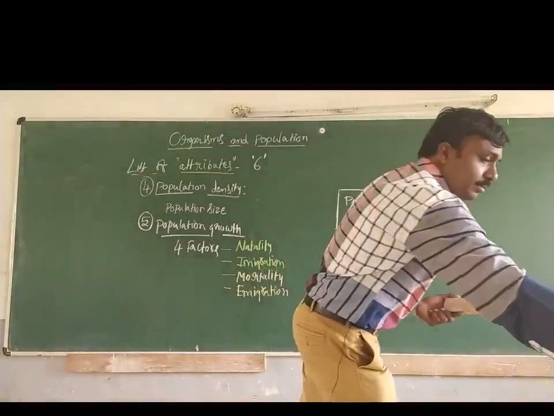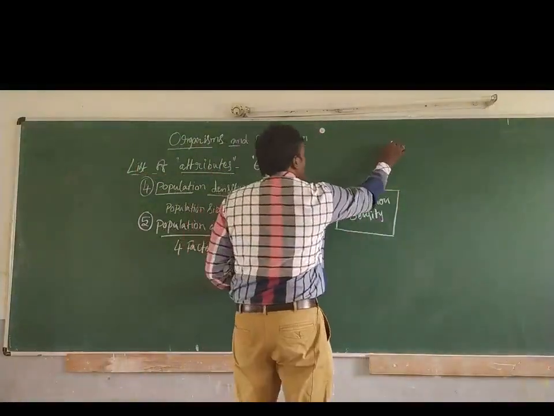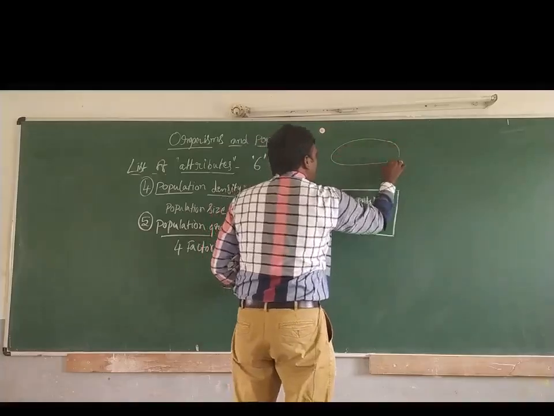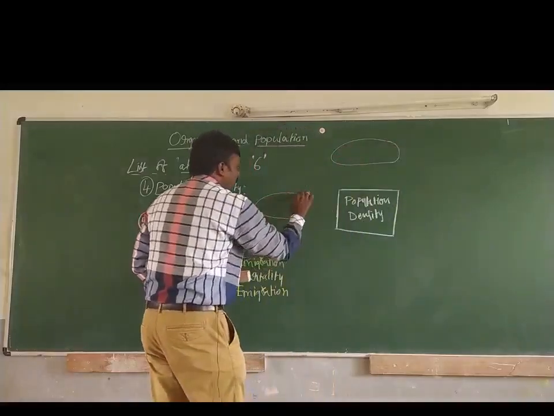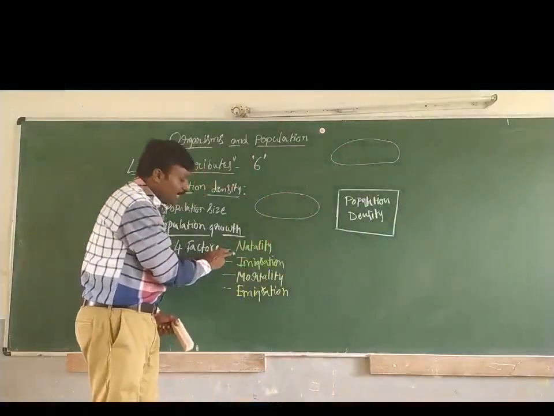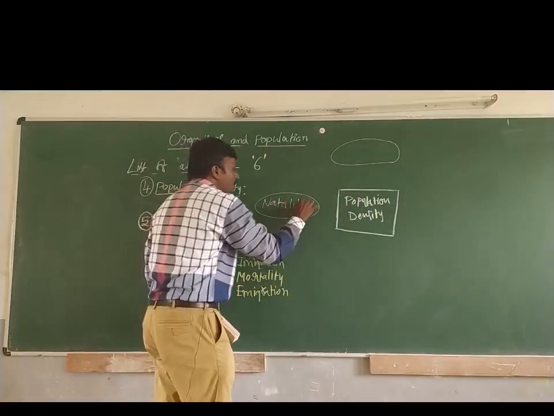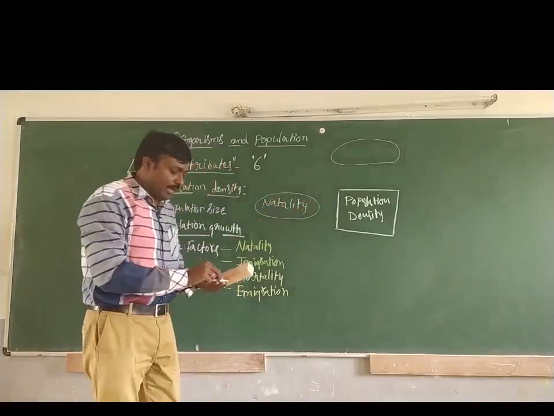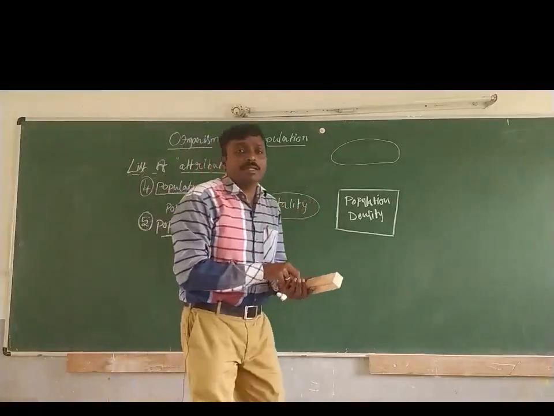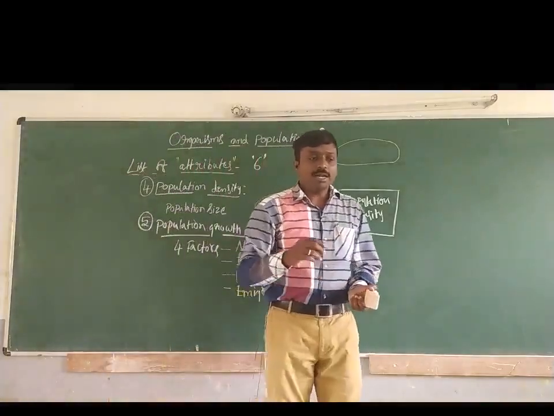So these four factors, how they work on this population density, let us see now. Let us talk about the first two factors, natality and immigration. Natality, I told you, is birth rate. So how to calculate birth rate? What is natality?